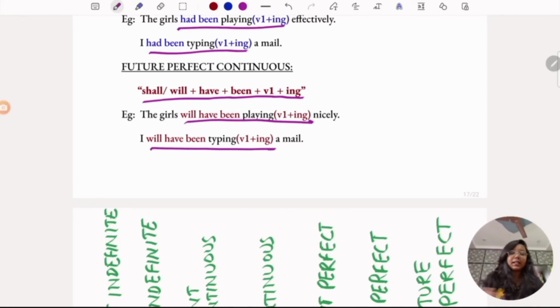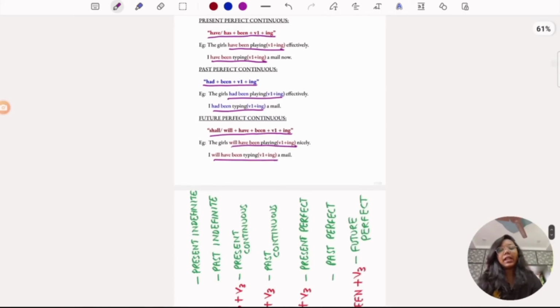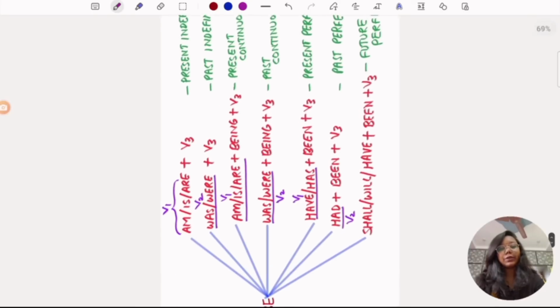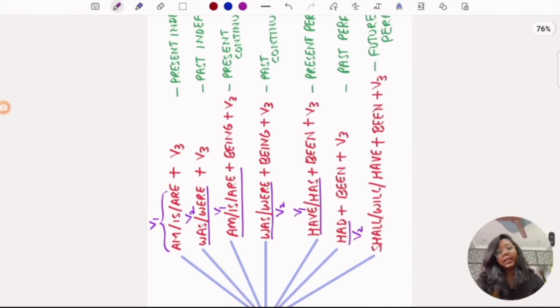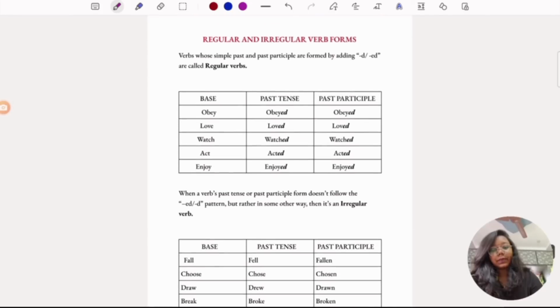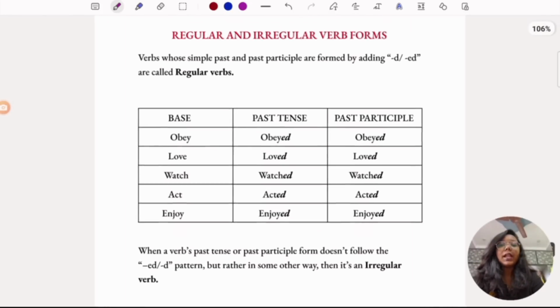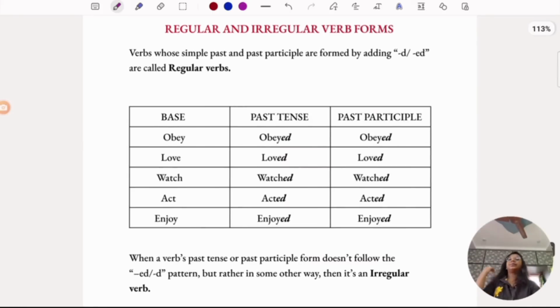Hope the tenses are clear for you. They are very easy. And I've also made a flowchart for you to remember them easily. You can go through this. So coming to the regular and irregular verb forms. These are also very simple.